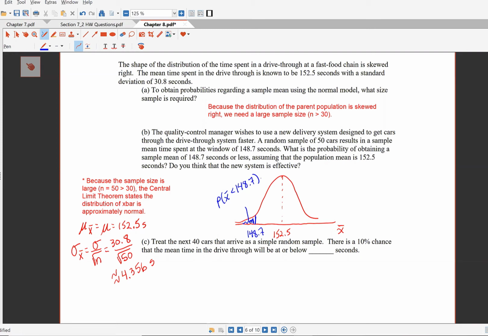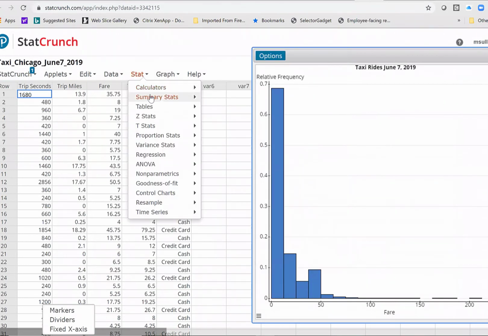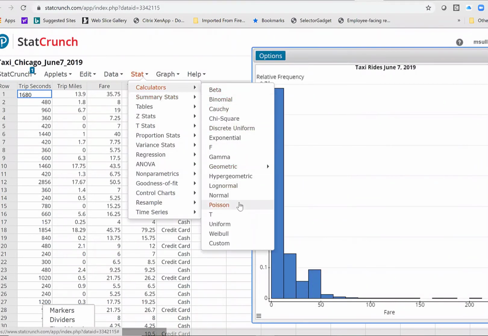Again, super important you read a random sample of 50 cars as a sample mean. What's the probability the sample mean is 148.7 or less? That's what tells you this is a problem about a sample mean, not an individual value X. So to do this, we go back to our normal calculator.